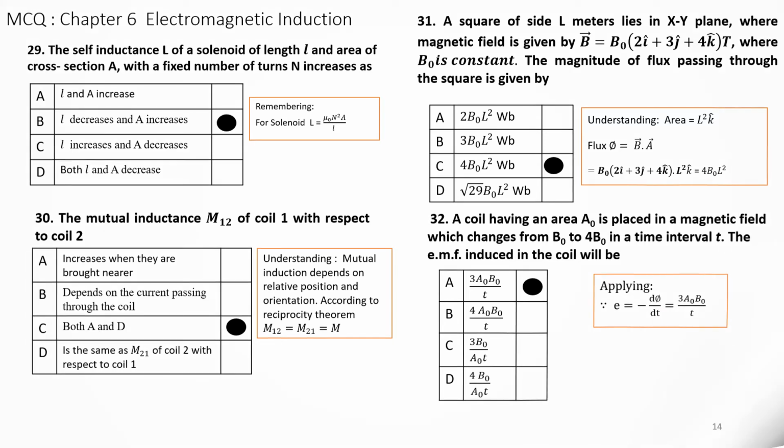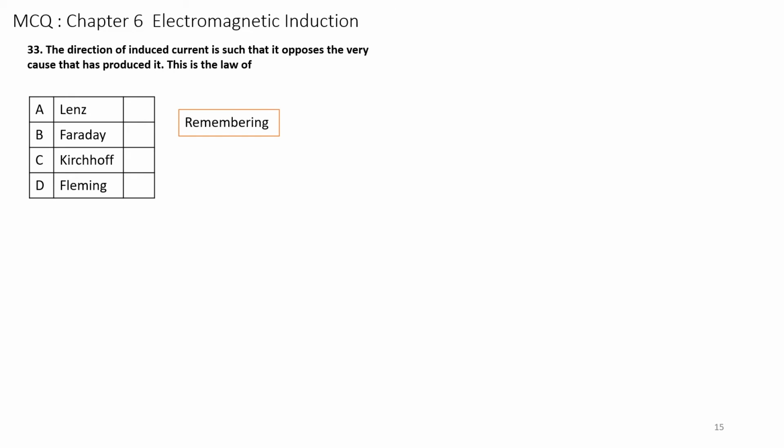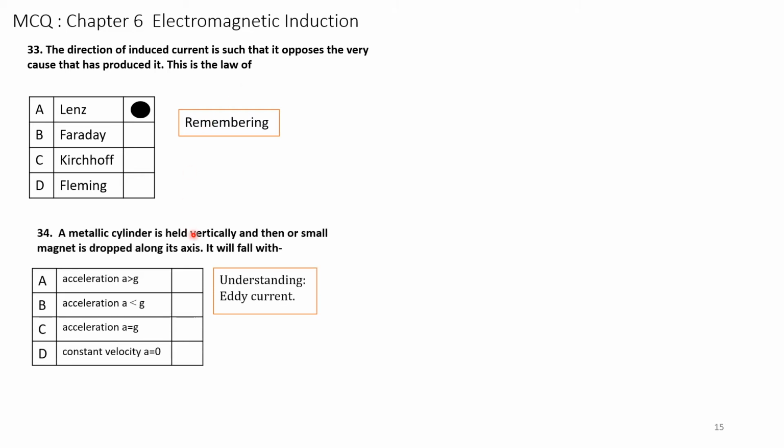Let us go to the next problem. 33. The direction of induced current is such that it opposes the very cause of the current that produces it. This is the law of, we have to remember which law that is. It induces the current such that it opposes the very cause of it. It is Lenz's law. See, it opposes the very cause of the current. In the formula, if you remember, it is the minus sign. Lenz's law.